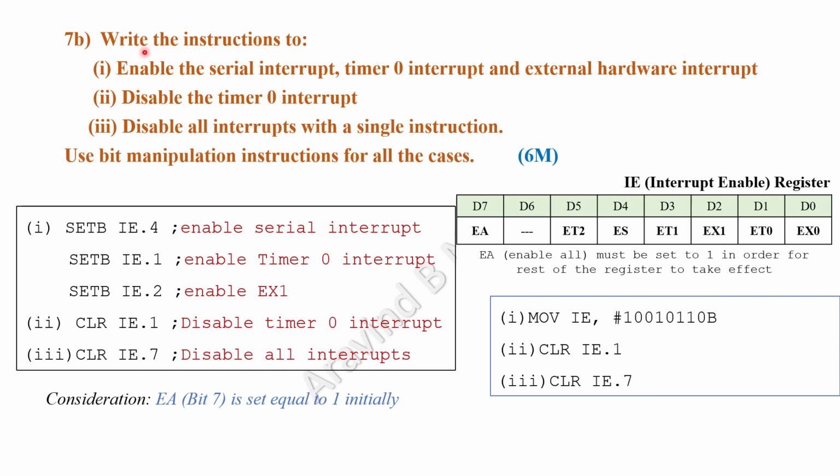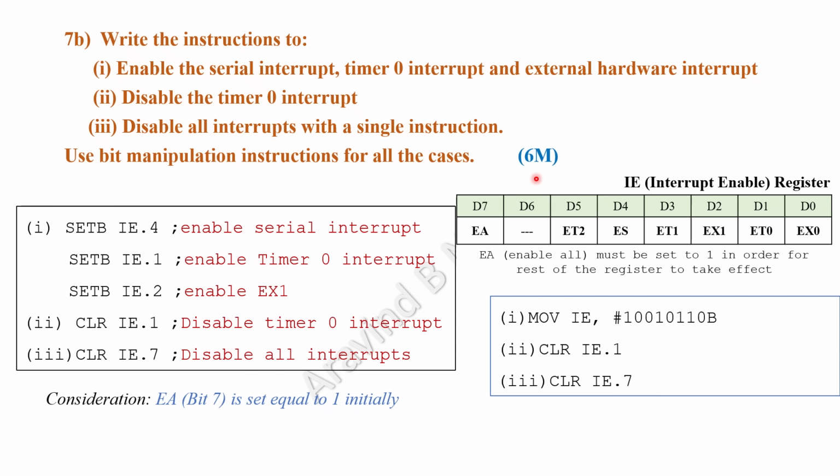Question 7b. Write the instructions to first sub question. Enable the serial interrupt, timer 0 interrupt and external hardware interrupt. Second sub question. Disable the timer 0 interrupt. Third sub question. Disable all interrupts with a single instruction. Use bit manipulation instructions for all these cases. Now this is specification given. In order to work with all these sub questions, we must make use of only the bit manipulation instructions. And this is for total 6 marks.